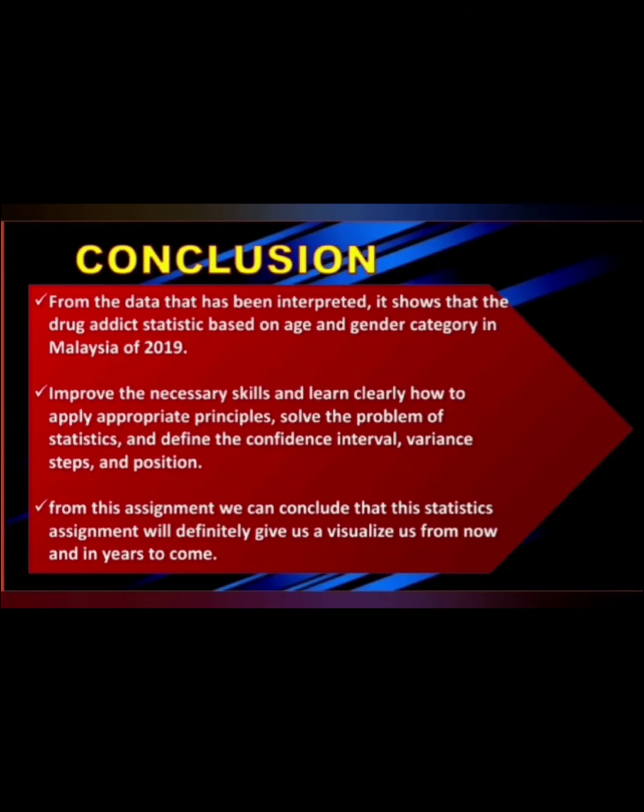I will conclude this assignment. From the data as being interpreted, it shows the drug addict statistic based on the age and gender category in Malaysia of 2019. We can find out the basic statistic, which are mean, mode, median by analysing all data, and we also choose the proper method for hypothesis testing.